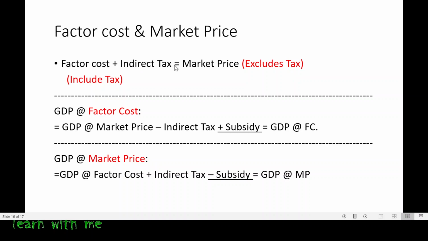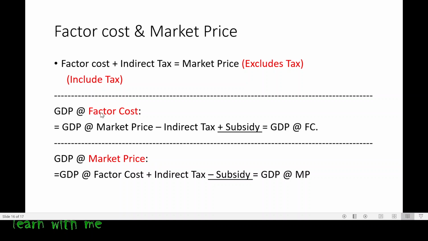Factor cost plus indirect tax is equal to market price. So you all know that. What we did, we have added the labor and capital and profit. For that we have added 20 rupees indirect tax. So what it gave me? It gave me the market price at 130 rupees. Okay. Now let us see GDP at factor cost.